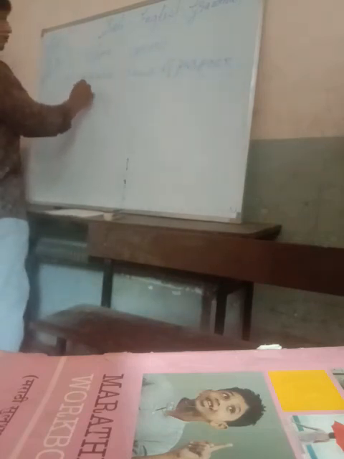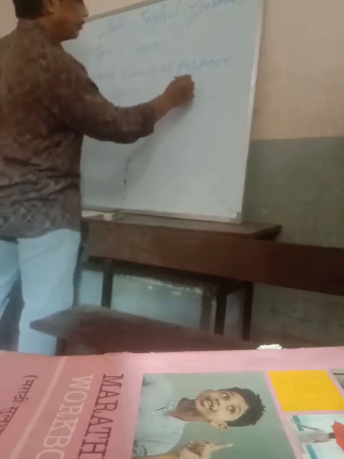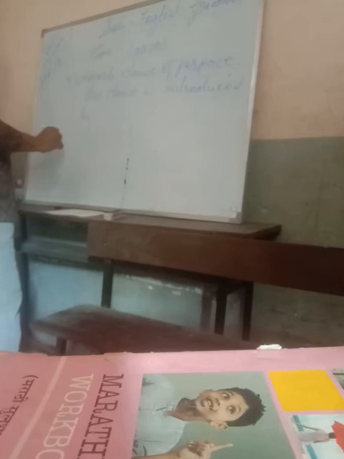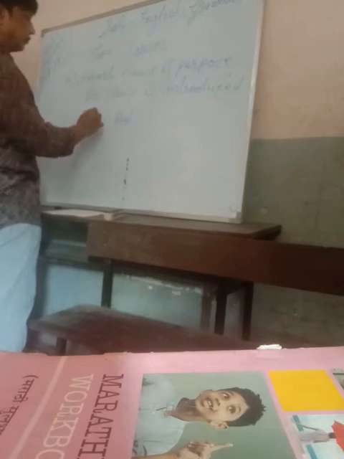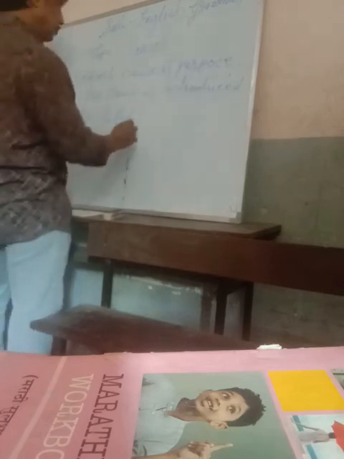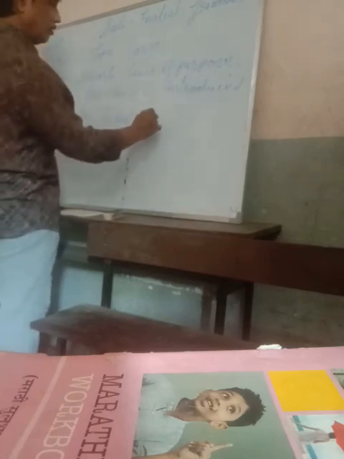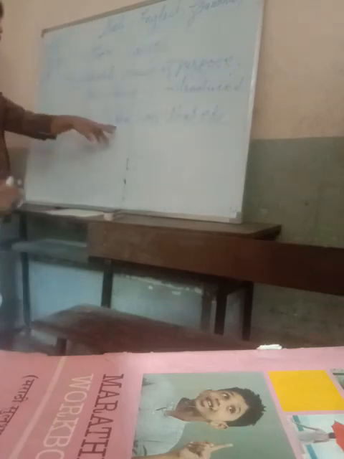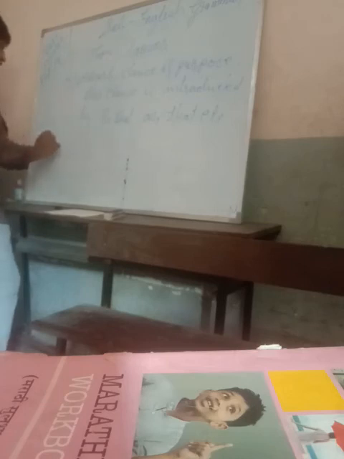This clause is introduced by so that, as, that, etc. These three words I give you: so that, as, that. Correct? They indicate the purpose of the clause. So it is called the adverb clause of purpose. I am giving you an example.